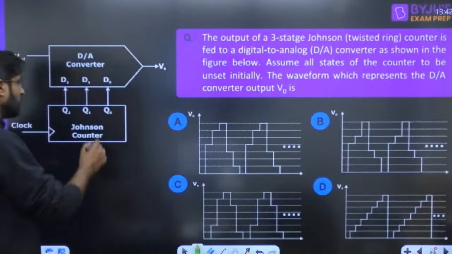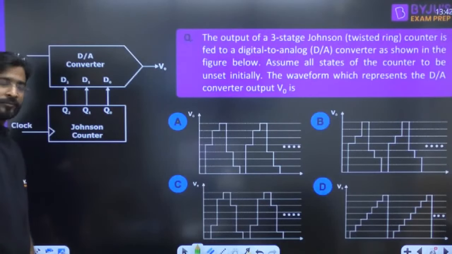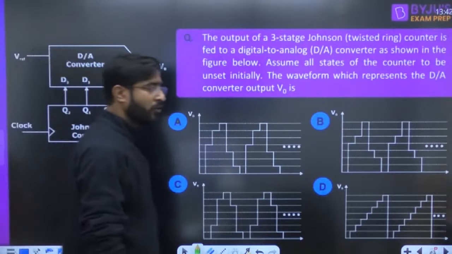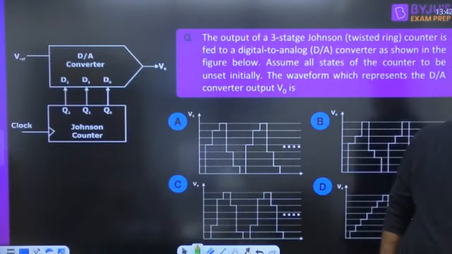Let me solve this question. A Johnson counter is given. Yes, correct. Can anybody give me the answer of this question? This is a Johnson counter. How are we going to find out?